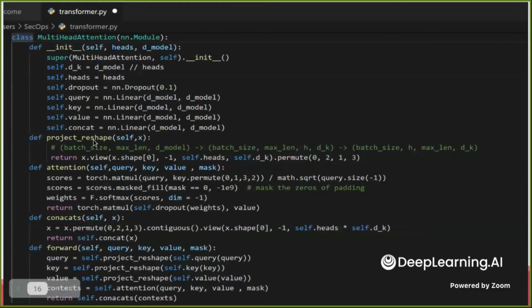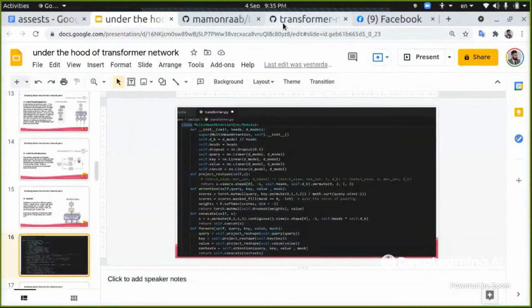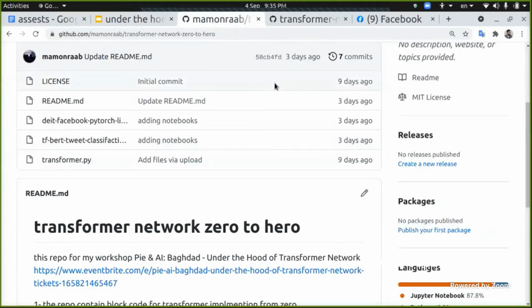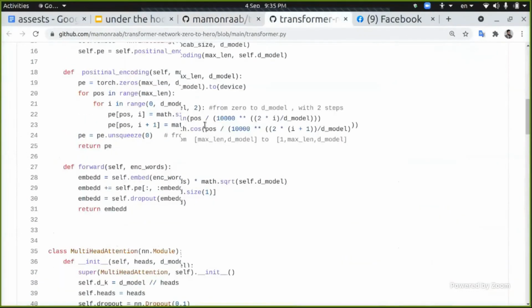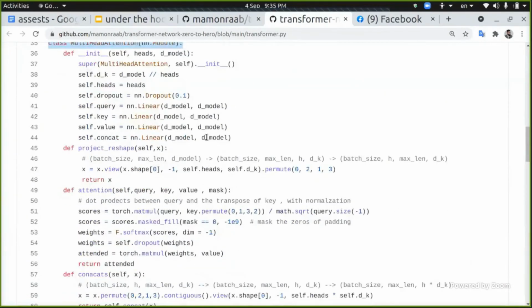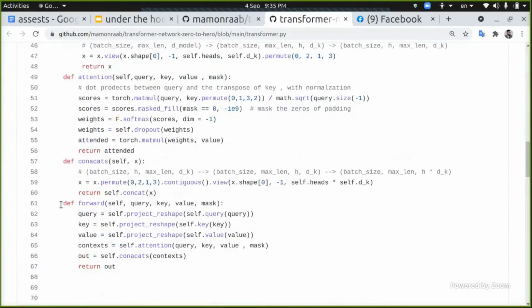I hope that you already have transformer.py open from the GitHub repo that I sent to you via chat earlier. Now, this is the multi-head attention class. I want to study it with you. I like to describe it from the entry point, from the forward. As you can see here, this has been inputted. So we are just taking the 3 copies and giving them to this forward.